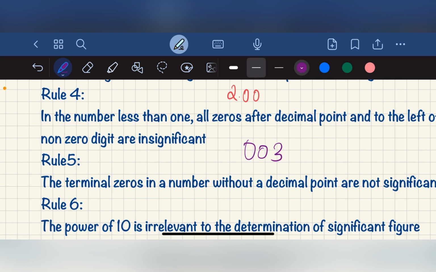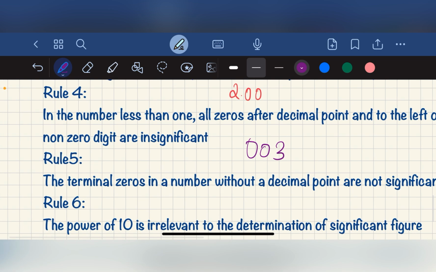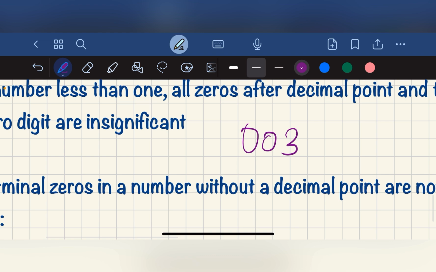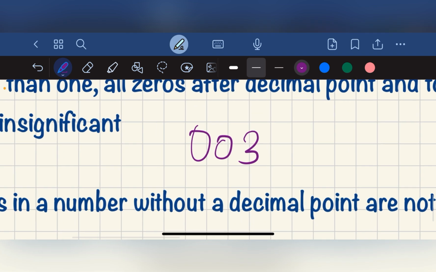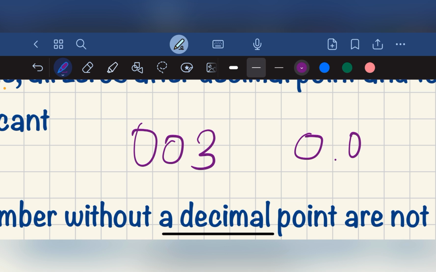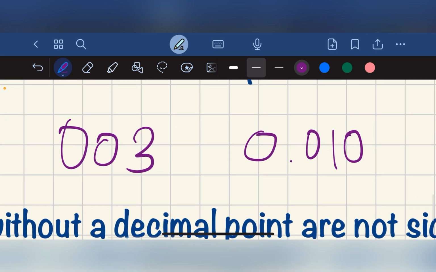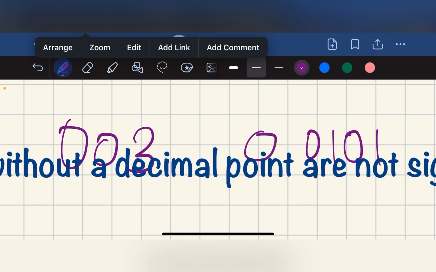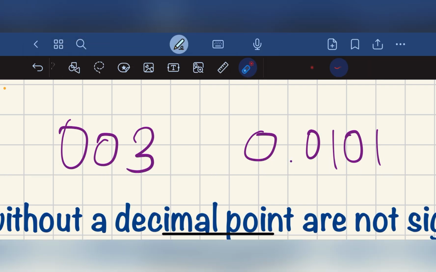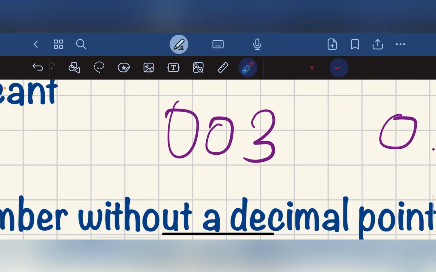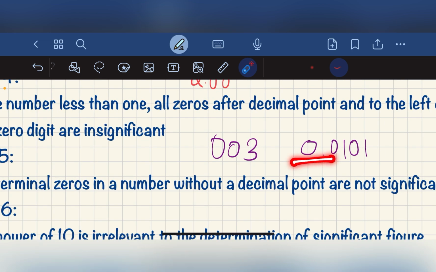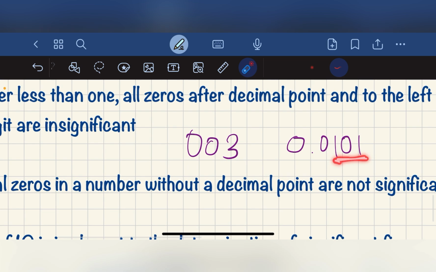In the case of a number less than 1, the zeros behind the decimal point, like 0.003 and 0.0101, are not significant. In the first, only 3 is significant, and in the second, 0.0 is not significant, only 101 is significant. Here we have only one significant figure and here we have 3 significant figures.